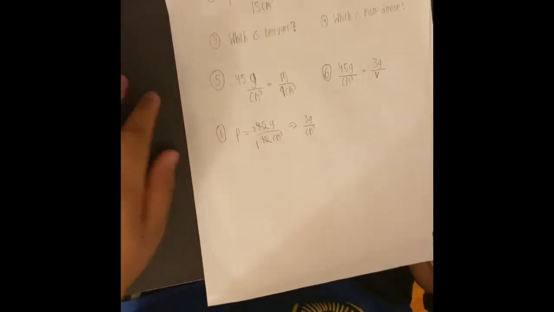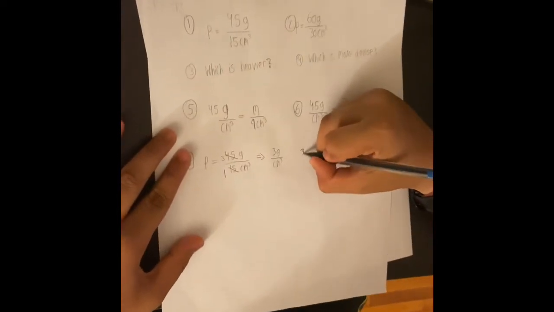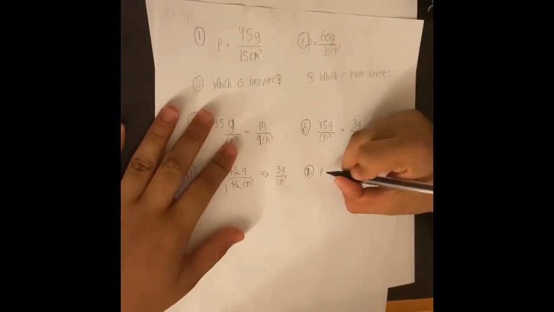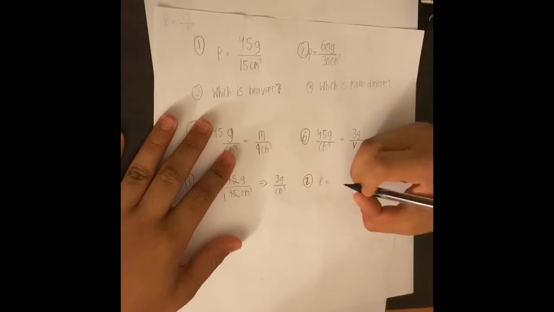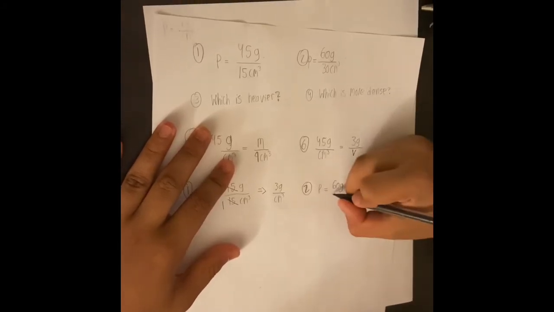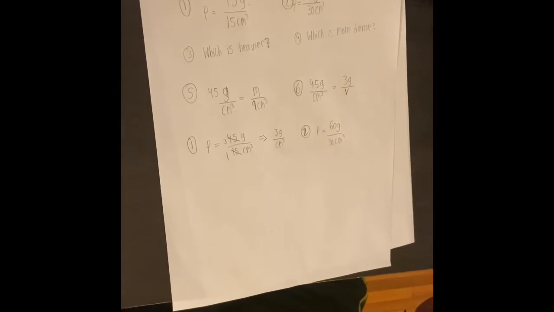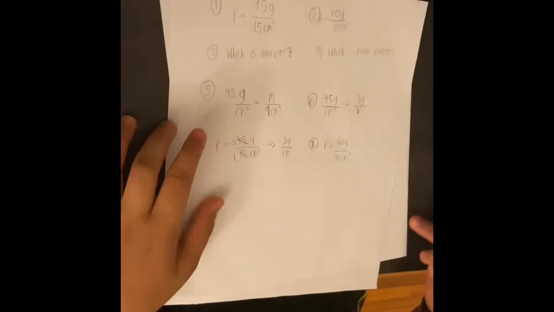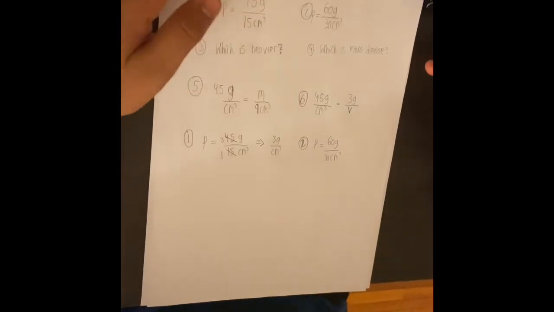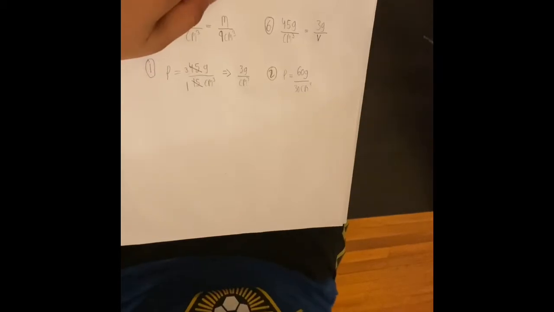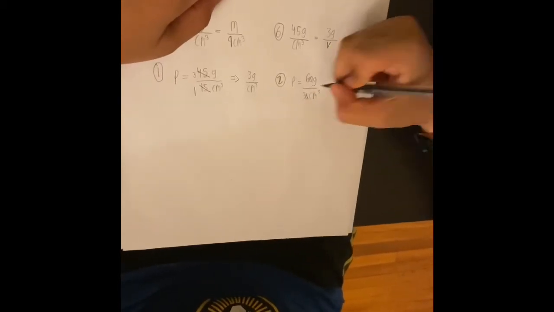Okay, so now the next question, question 2. Let's do it over here. We have density, which we want to find, equal to 60 grams over 30 centimeters cubed. Right now these numbers are not that hard, they go into one another, but once you find some harder questions, they might come up as decimals. Nonetheless, let's do this. We can remove the zeros from both sides.